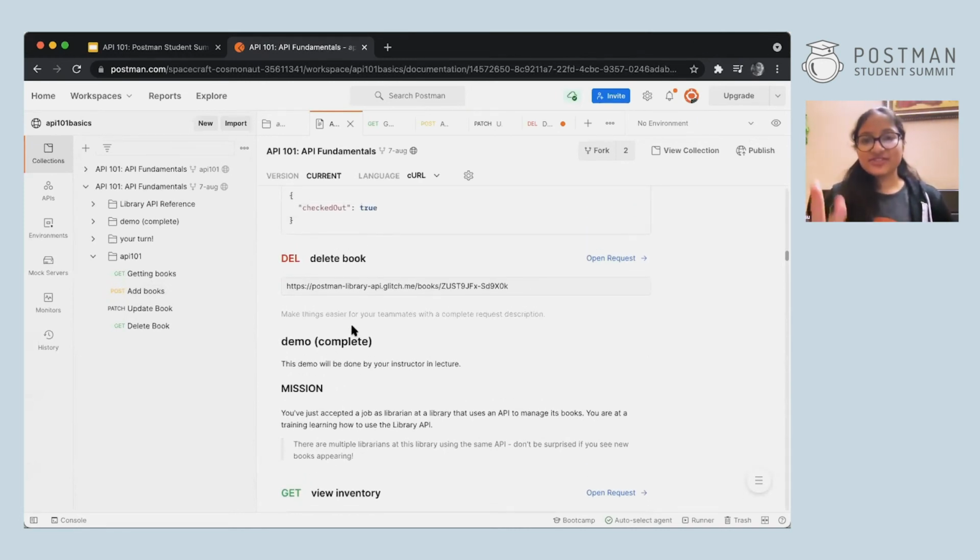Till then, we'll just go through whatever patch and put we have done till now. Patch is again for updating a particular record within a book, a particular key value pair. And for put, it is for updating the entire book, all the key value pairs in the book. So I hope everything is clear now.